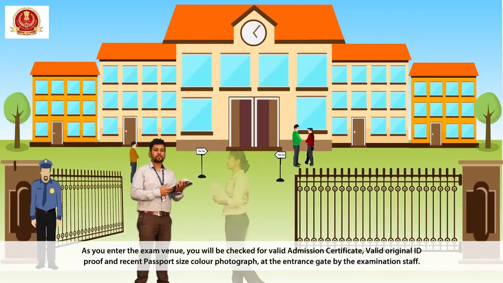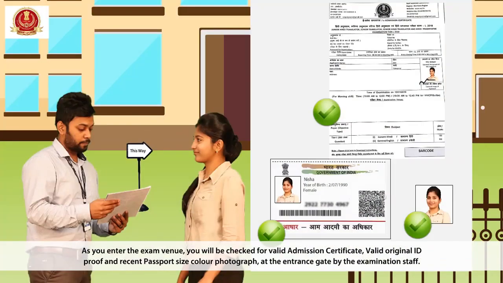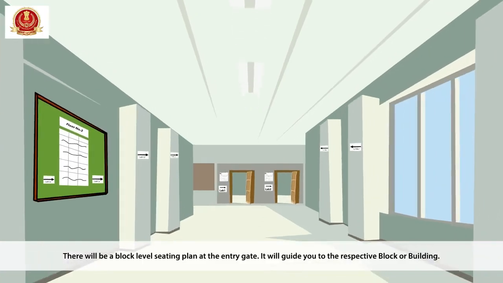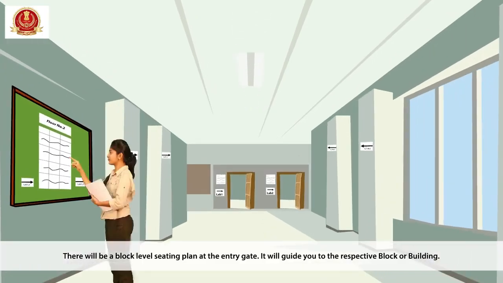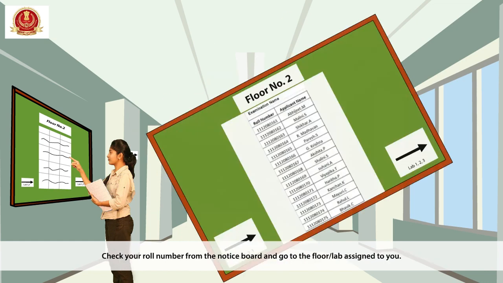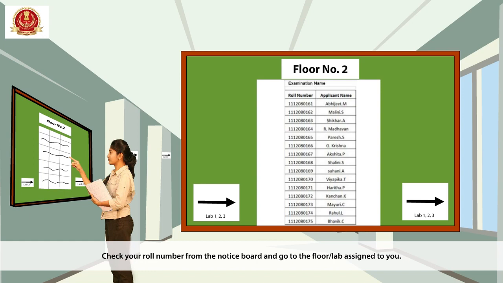As you enter the exam venue, you will be checked for valid admission certificate, valid original ID proof, and a recent passport size color photograph at the entrance gate by the examination staff. There will be a block level seating plan at the entry gate. It will guide you to the respective block or building. Check your roll number from the notice board and go to the floor lab assigned to you.